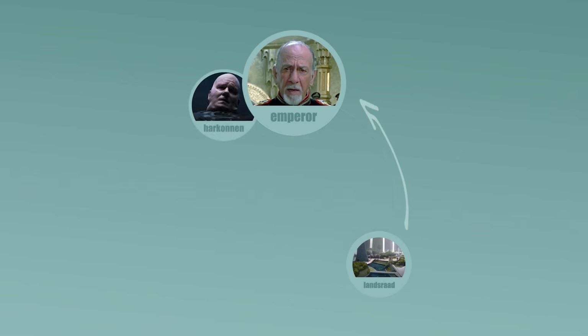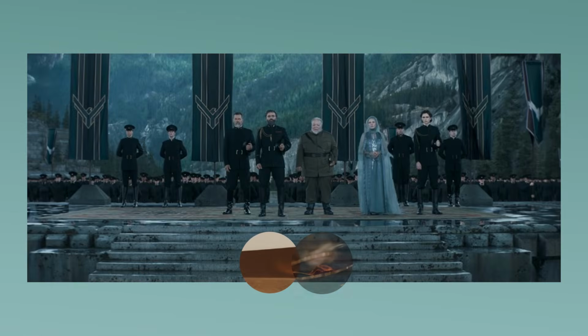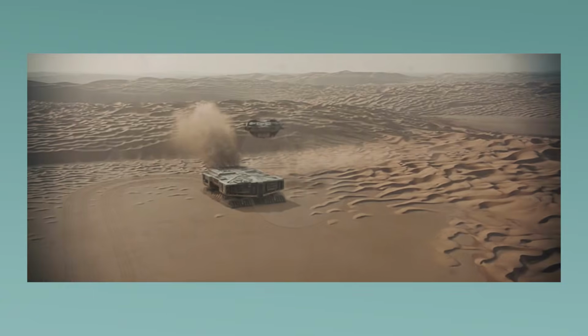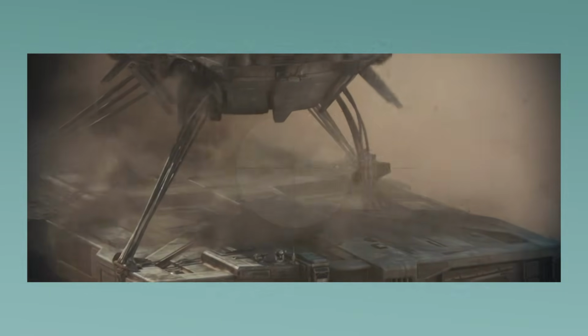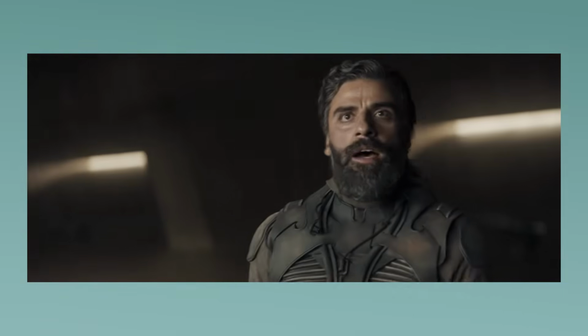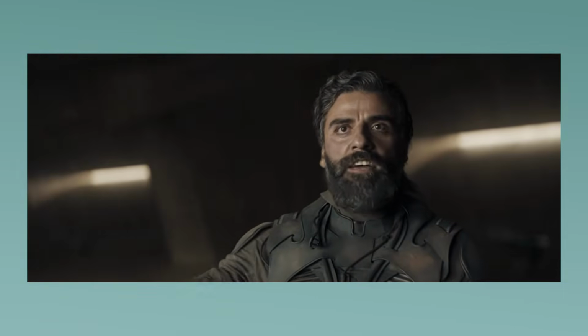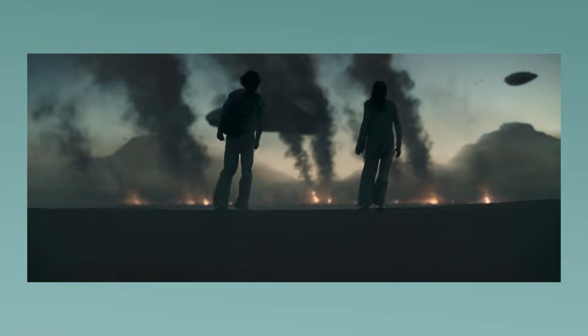The Harkonnens are complicit. The Emperor asks House Atreides to take control of Arrakis in place of the Harkonnens and puts them in charge of the spice melange production. The Atreides know this is a trap, but they cannot back down. When they get there, they realize that the Harkonnens sabotage harvesting equipment to impede their ability to produce spice. This affects the good standing of House Atreides with the Spacing Guild, the Choam Company, the Landsraad, and others who use spice. Eventually, the Atreides come under attack and Leto is killed, but Paul and Jessica manage to escape.